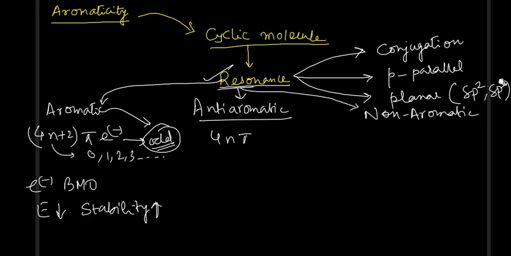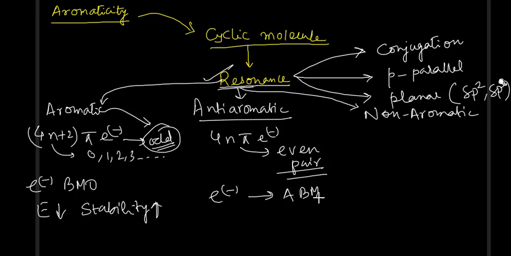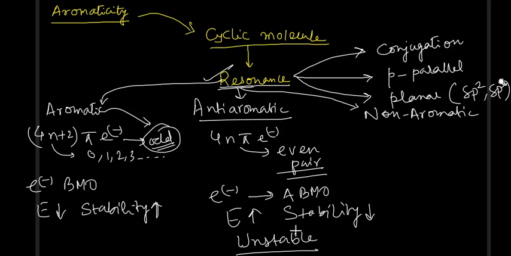Now if there are 4n pi electrons, like 4 pi electrons, how many pairs are there? 2. That is even. Remember, if there is an even number of pairs, it will be anti-aromatic. In this case, the electron goes to anti-bonding molecular orbital, and hence the energy will increase and stability will decrease. So remember, anti-aromatic is extremely unstable. Okay, a compound may not be aromatic and still be stable, but anti-aromatic is unstable. So remember this thing.